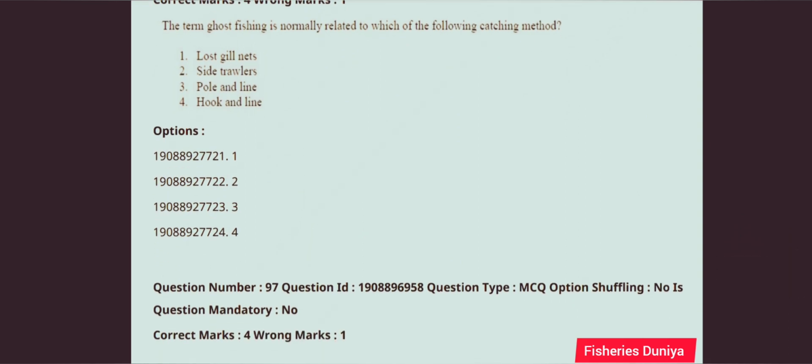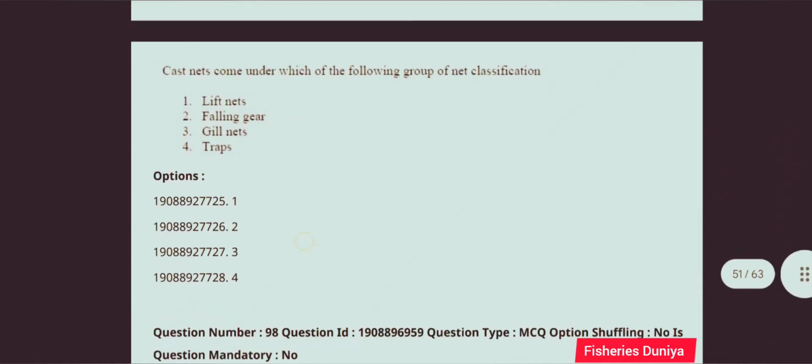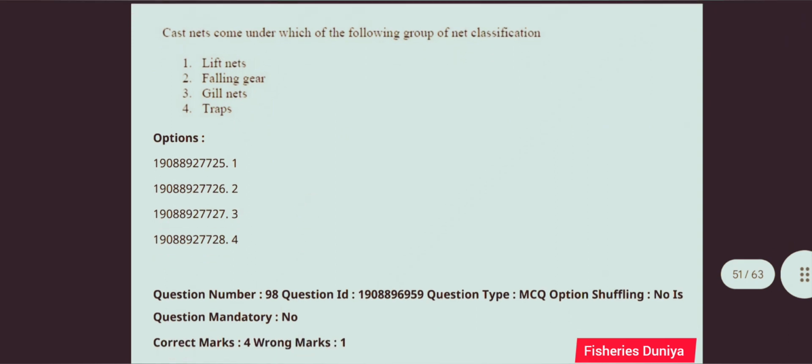Next question. The term ghost fishing is normally related to which of the following catching method? So this question is correct answer is option number 1, lost gill nets. Next question. Cast nets come under which of the following group of net classification? So this question is correct answer is option number 2, falling gear.